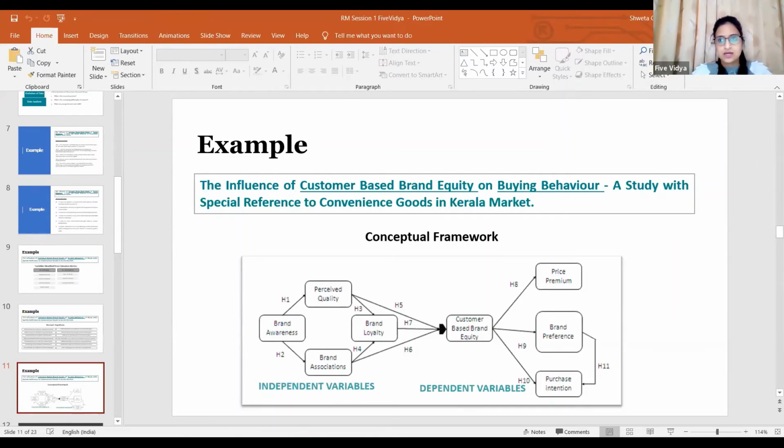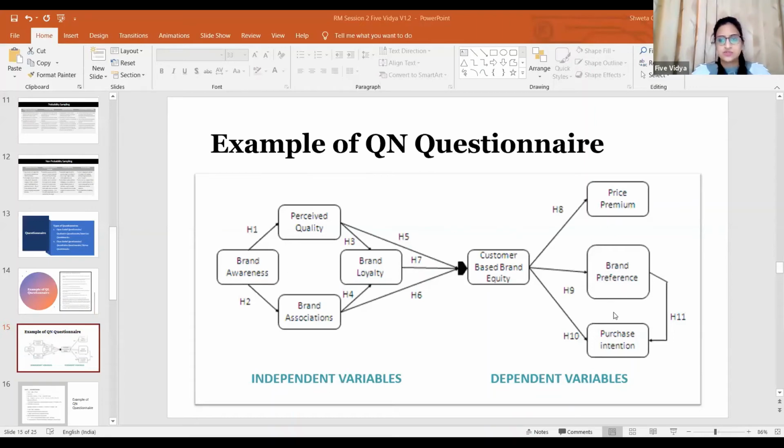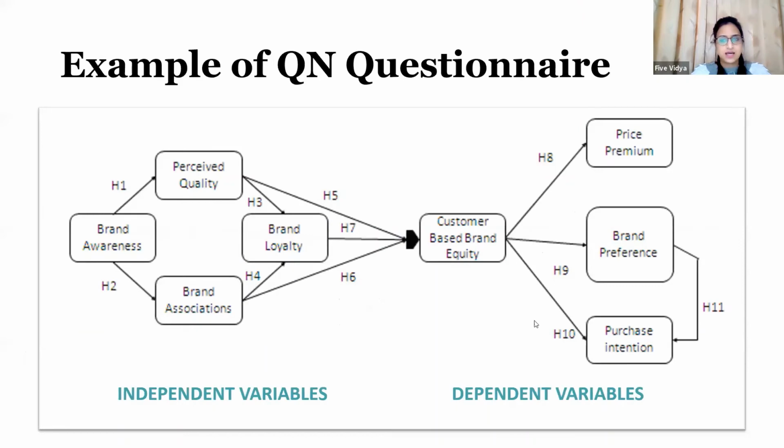Okay, so I am going back to the screen where I'll tell you how to develop a questionnaire. Okay, back on this screen. Now you can see I have taken 4 independent variables and 3 dependent variables.